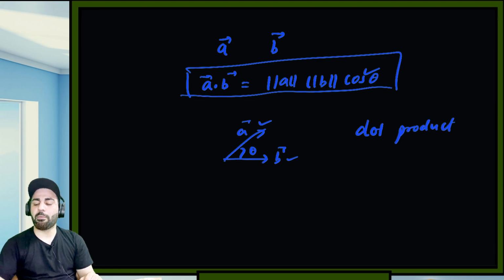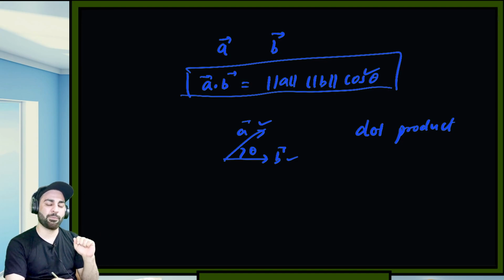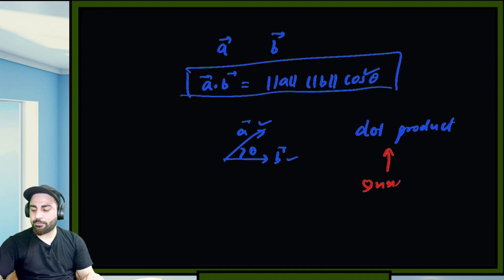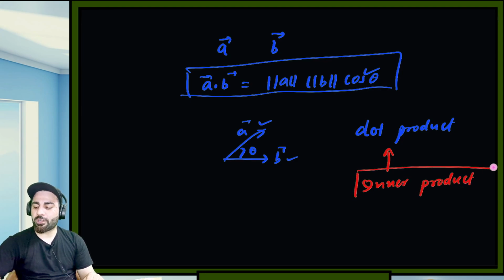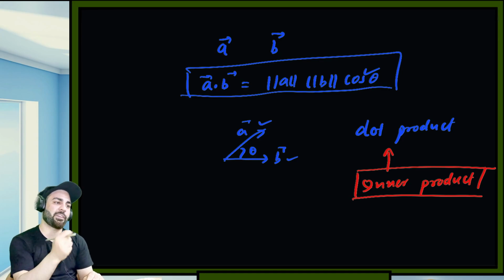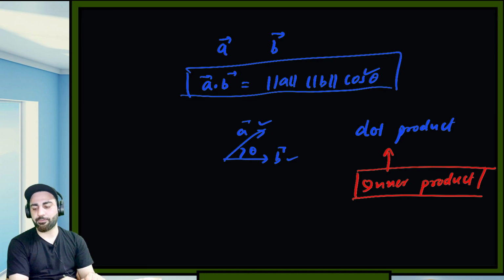We can multiply two vectors in different ways. We have the cross product and the dot product, but the most important one that we'll see is the dot product. Dot product is a special case of what's called the inner product. We'll see what the inner product is once we go ahead in the linear algebra classes, but here the dot product is a special case of the inner product, and an inner product has some specialities, which is why it is used. So if you have any vector, you can just compute the dot product like this.